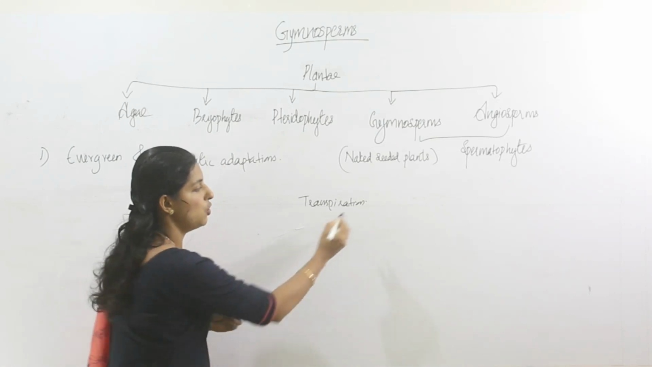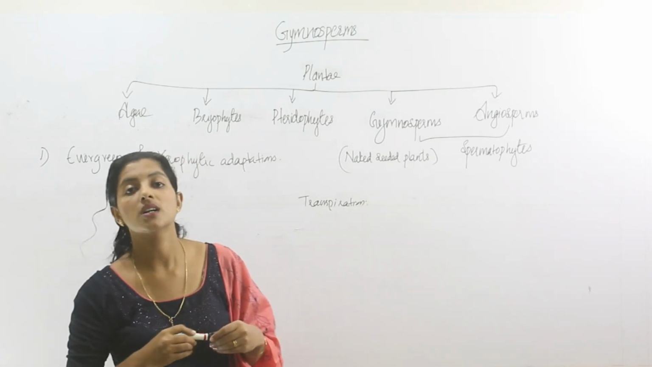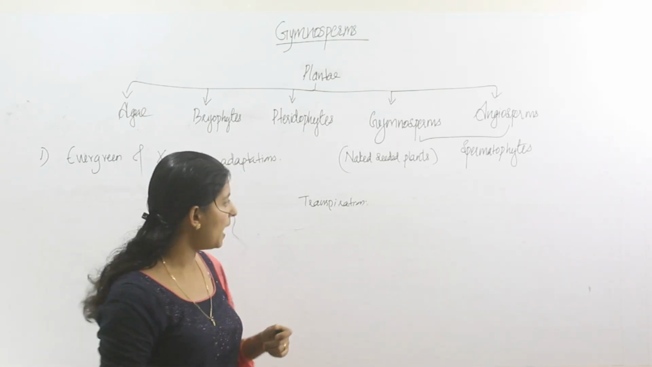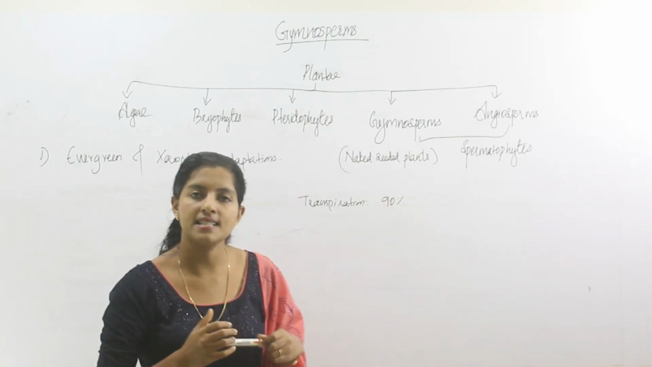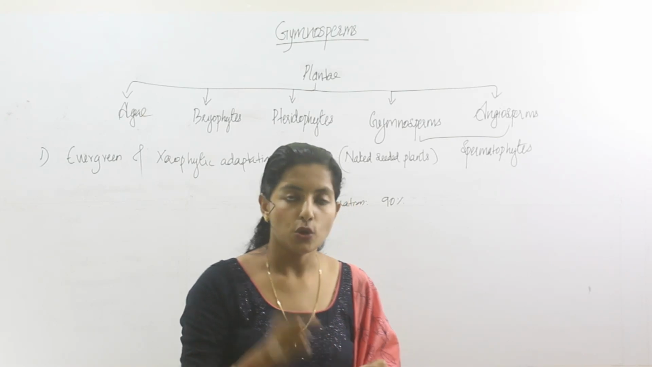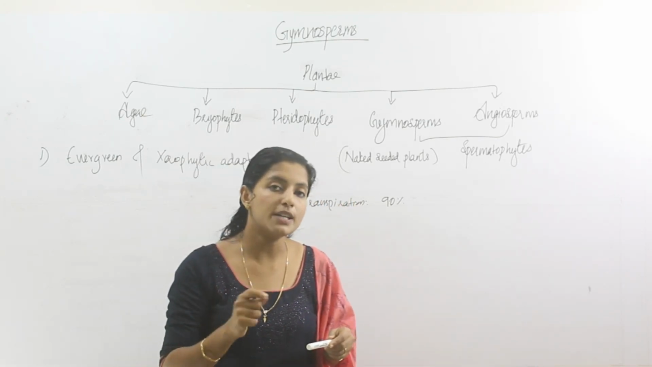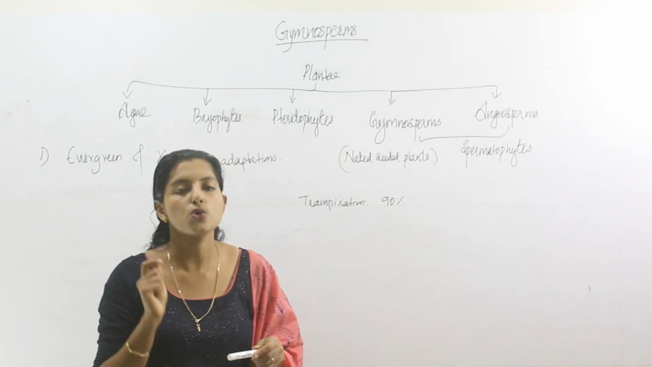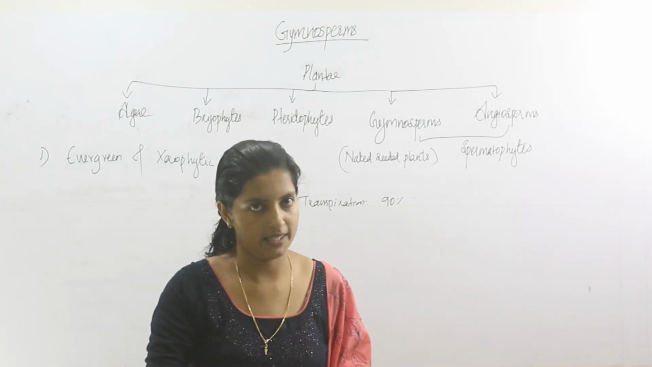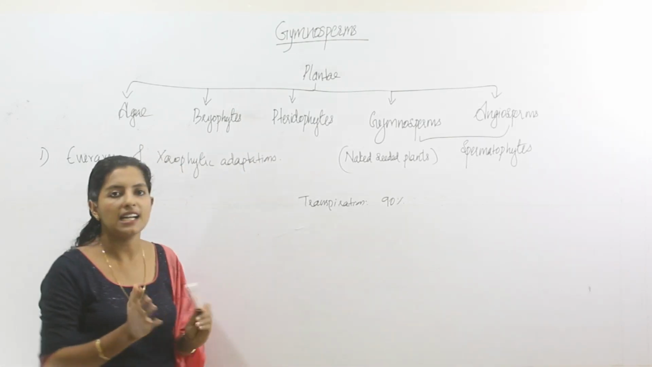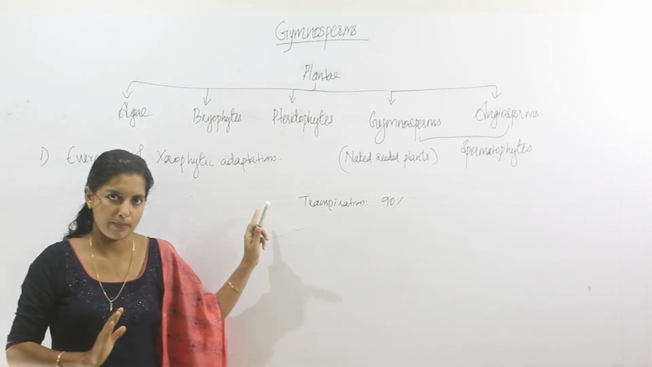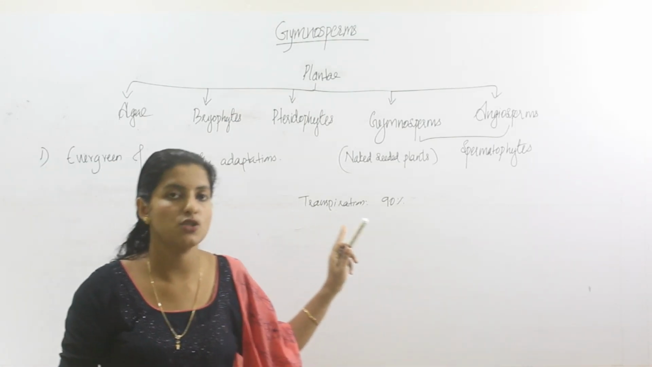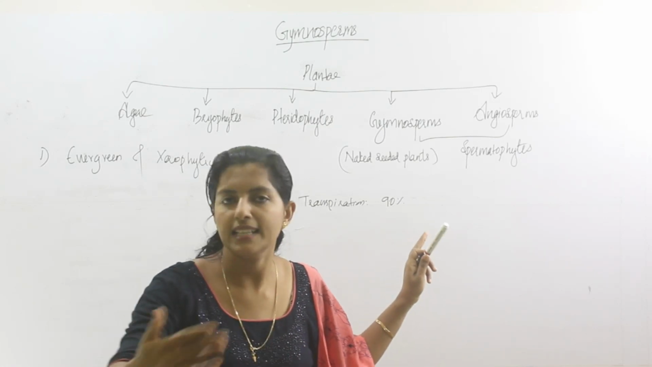Transpiration means the loss of water in the form of water vapor. In plants, 90% of water is lost as water vapor. In desert conditions, the availability of water is very less, so to reduce the loss of water, they show certain adaptations. Those adaptations are collectively called xerophytic adaptations. What are the different adaptations shown by gymnosperms? We will discuss that in later sessions.